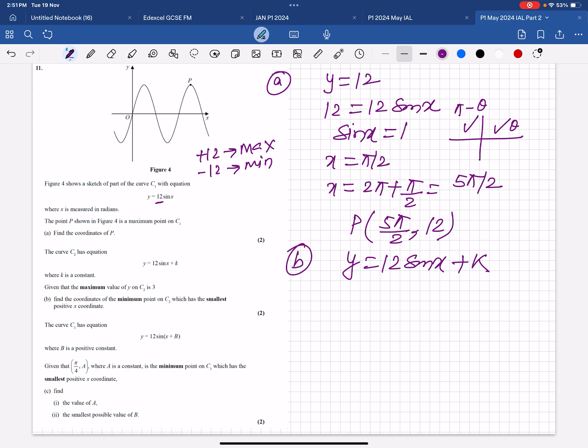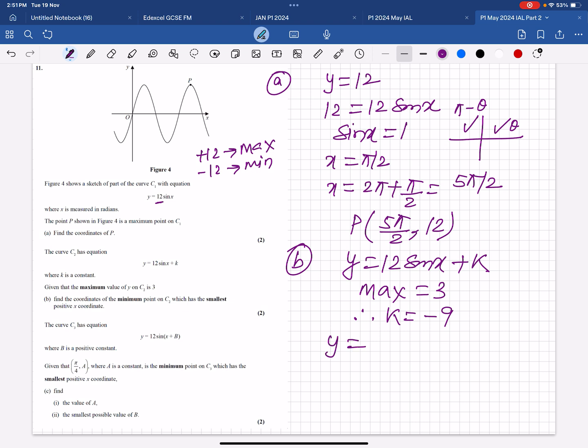The k must be minus 9. Then the maximum would be 3. And then they want us to find the minimum. So maximum equals 3, therefore k is minus 9.